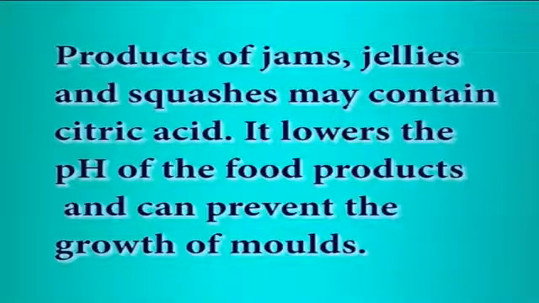Citric acid is also used in the preservation of certain fruits and vegetables. Products like jams, jellies and squashes may contain citric acid. It lowers the pH of the food products and can prevent the growth of molds. Today, this technology has many ramifications as a number of foods like gherkins are exported from our country using this technology.